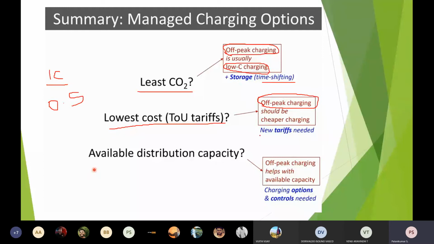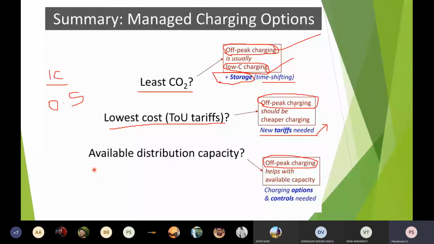For that, in order to recommend new tariffs and all things, of course we are not going to play much role in policy decisions. Maybe once the electrical vehicle is coming in full-fledged, there we have to worry about it. So obviously, available distribution capacity. With the existing distribution capacity, there also once again off-peak charging is recommended. It helps with the available capacity without going for additional transformers, infrastructure, feeders and all. If I have to go for that, simply off-peak charging with low C charging plus storage will help manage the situation.